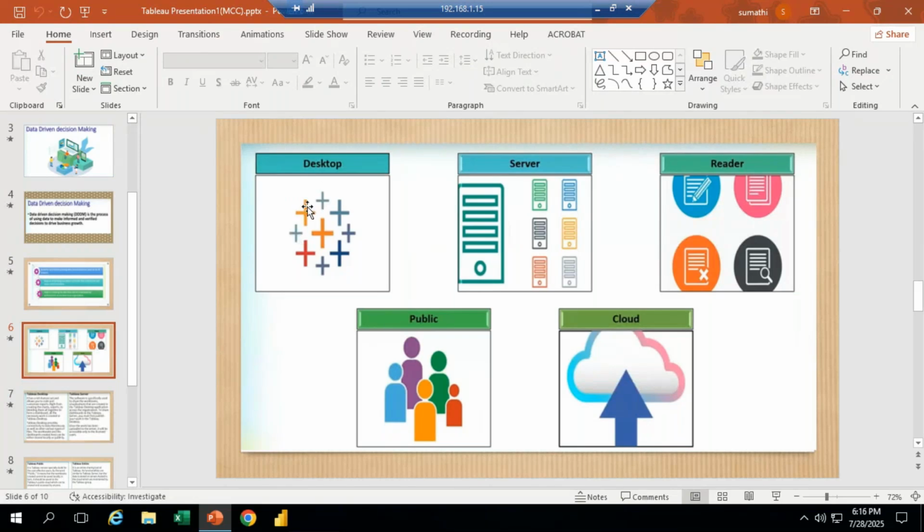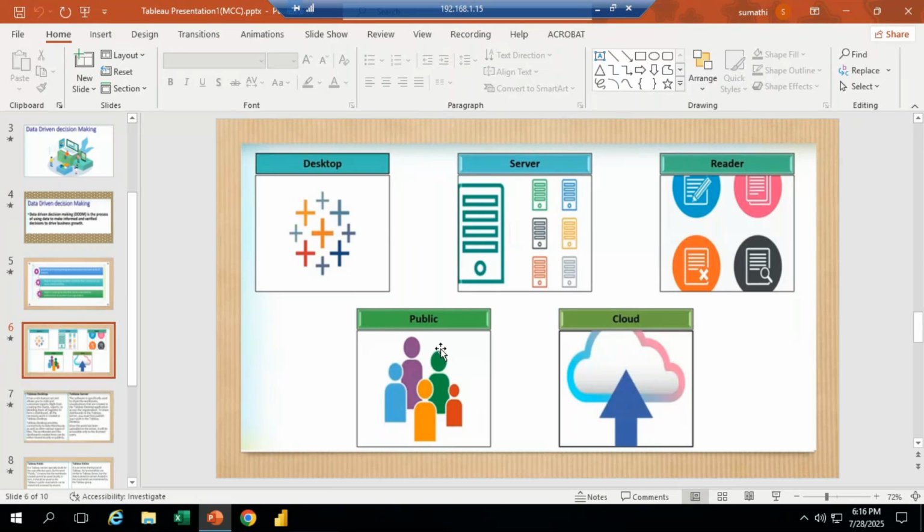One is Tableau Desktop, another is Tableau Server, another is Tableau Reader, another is Tableau Public, and the Tableau Cloud option. What are all these, and what information do we have in each? In the Tableau software, we have Tableau Desktop, Tableau Server, Tableau Reader, Tableau Public, and Tableau Cloud. What does Tableau Desktop mean?